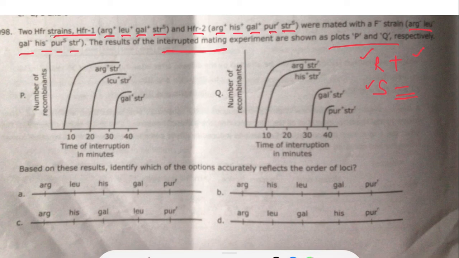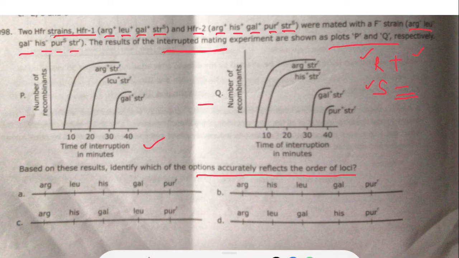The time of interruption is represented in minutes, and the number of recombinants is also mentioned for both P and Q. Based on these results, you have to identify which option accurately reflects the order of loci.